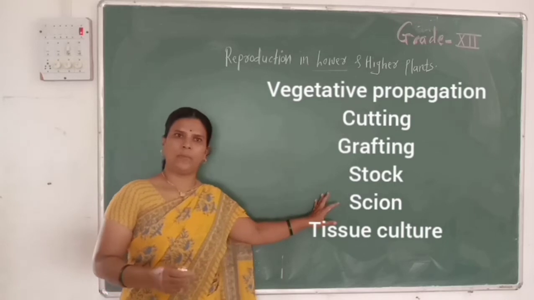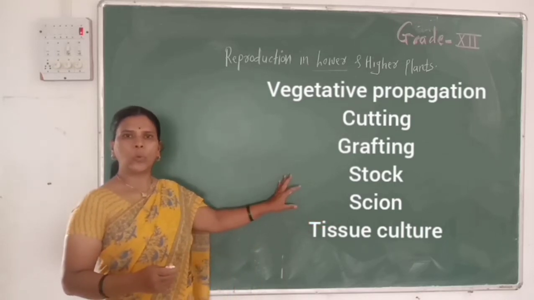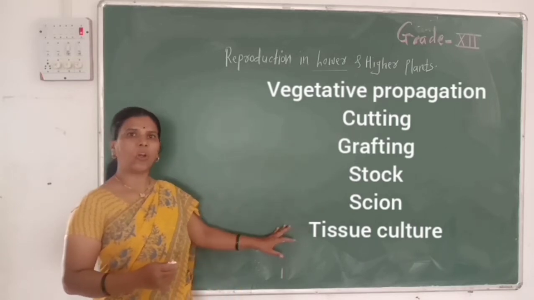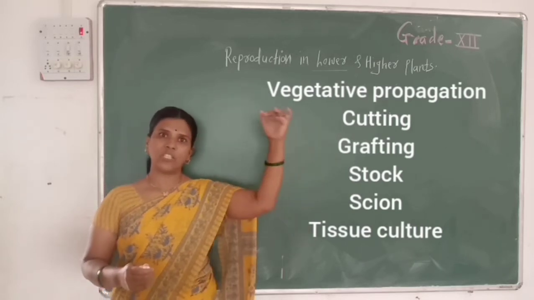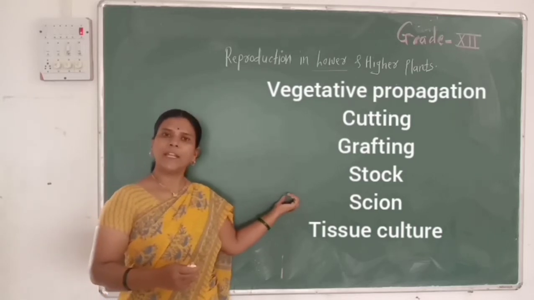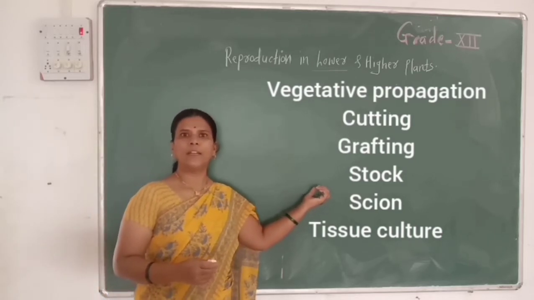In grafting, we have already studied two terms, that is stock and scion. What is stock? The rooted plant on which grafting is done is called the stock, while the plant which is grafted is called the scion. The grafting technique is only possible in dicots.